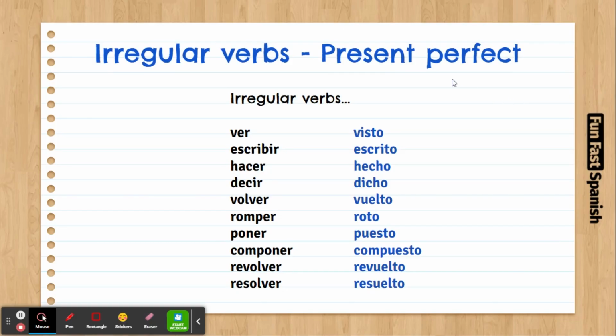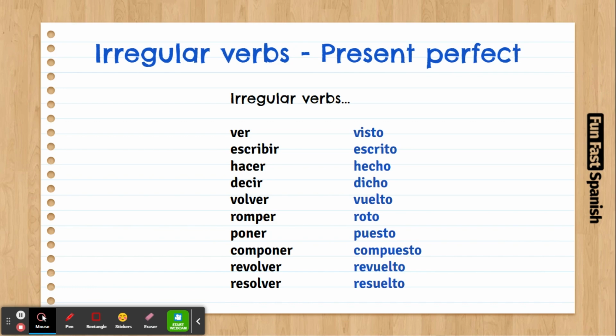This topic is going to be very short. We're going to talk about the irregular verbs we have in this new tense we are studying, which is the present perfect. We had studied before the irregular verbs for the present tense.